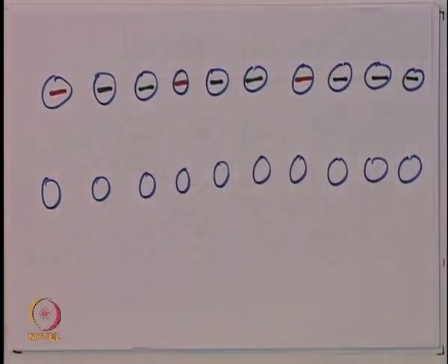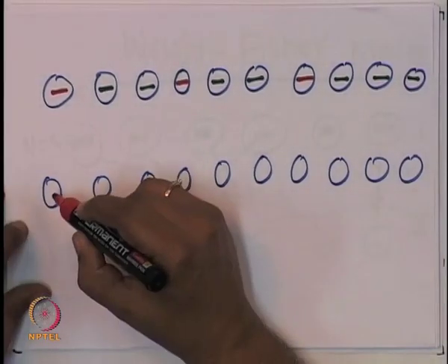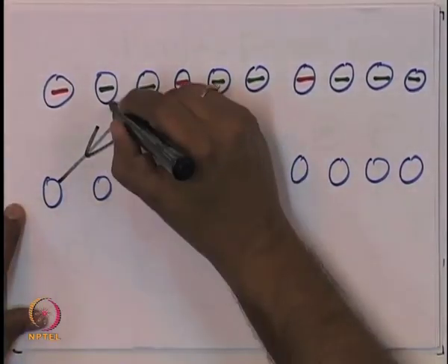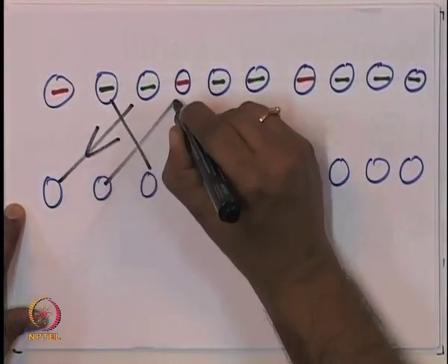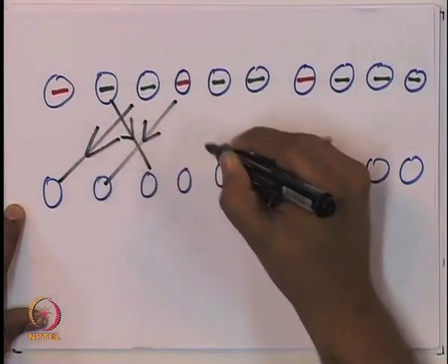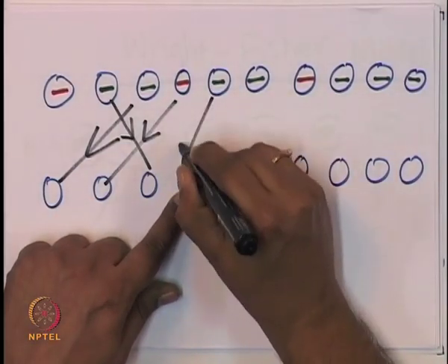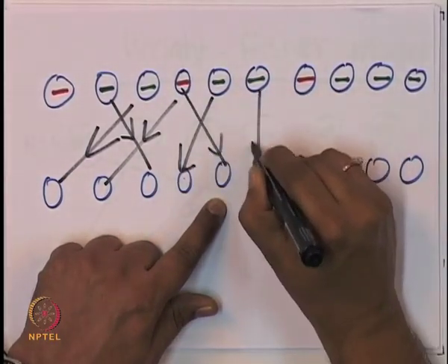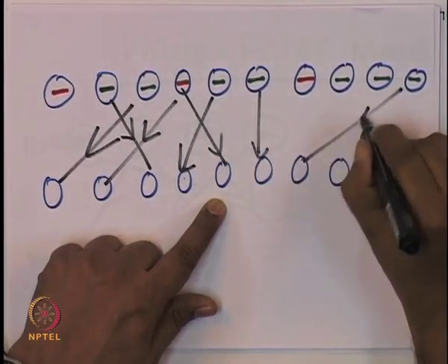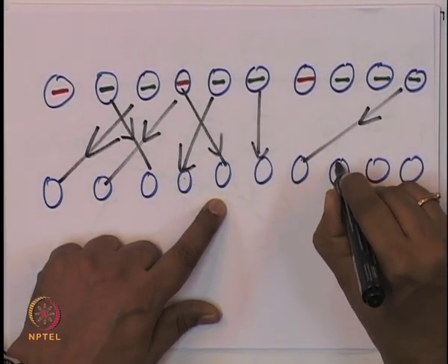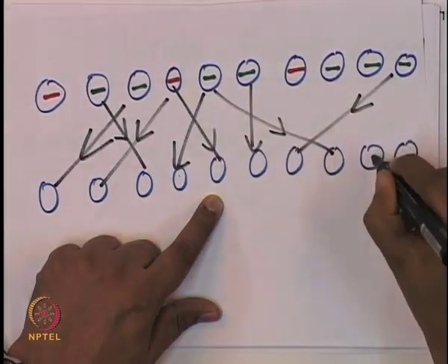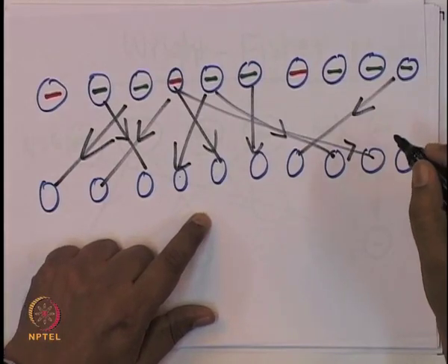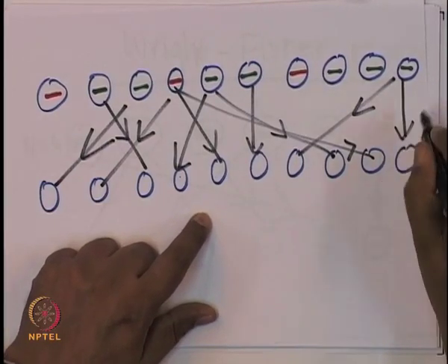Then you again randomly choose a parent for each individual. Let us say you choose a parent for this one this way, for this one this way, for this one I choose this randomly, for this individual I choose randomly this one, and for this individual I choose randomly this one.